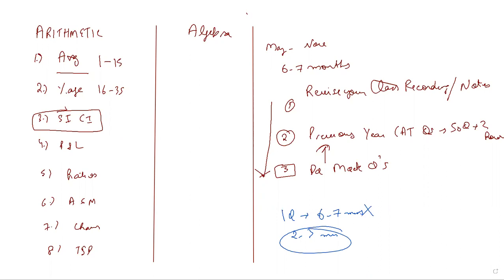Since we are here, I will try to tell you some more important things, right? Now, when you're talking about QA, right, there are three basic pillars of QA: arithmetic, algebra, and geometry. Do these three things carefully, and trust me, you will be able to score more than 99 percentile. Do not run behind questions like what will be the last non-zero digit, what will be the remainder of this power divided by this.